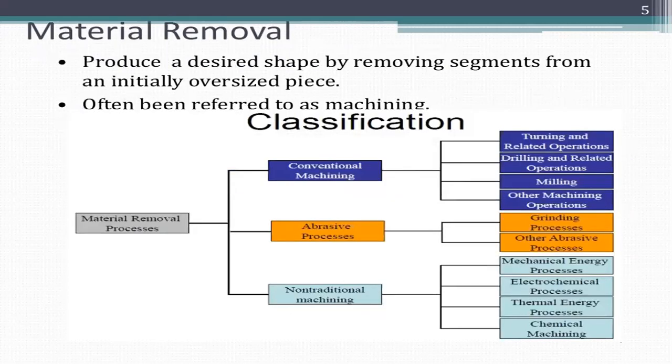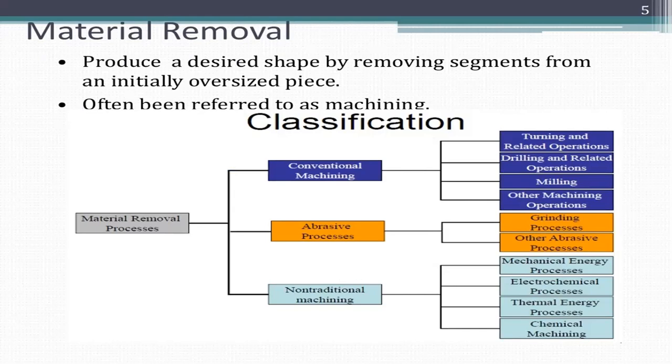Classifications of metal removal. To produce a desired shape by removing segments from an initial oversized piece. It is often referred to as machining. The classifications of metal removal are three types. First one is conventional machining, second one is abrasive process, third one is non-traditional machining.